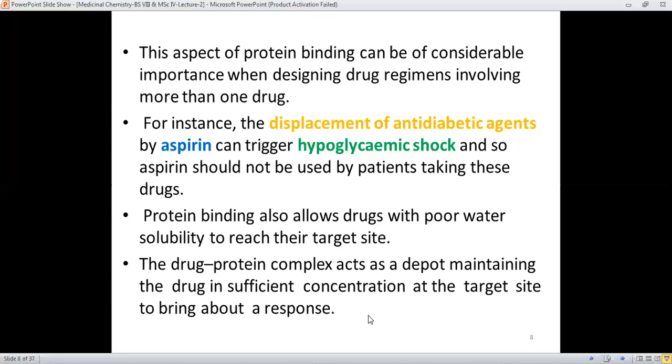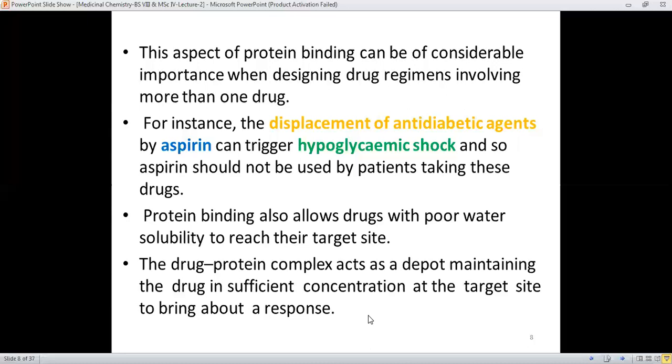It means that the blood glucose level will certainly go down, and so aspirin shouldn't be used by a patient taking these drugs, meaning anti-diabetic drugs, because aspirin will definitely displace the anti-diabetic agents from the bound proteins.